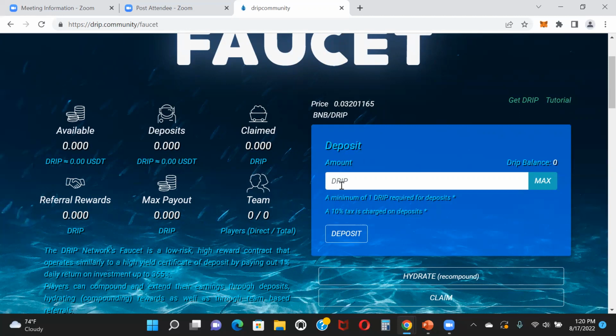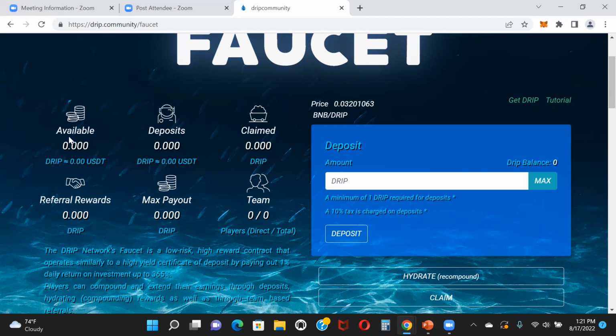Going back to what I was saying, you'll put in the amount of drip you want to put into the faucet right here. You'll click deposit. Again, there's a 10% tax on this. Remember I said every transaction done on the site, there's going to be a tax. That's a good thing, guys. That tax is what keeps this thing running. So you're going to click on deposit. Once you click on deposit, you're going to see your drip deposit go right here, and immediately you're going to start earning rewards.